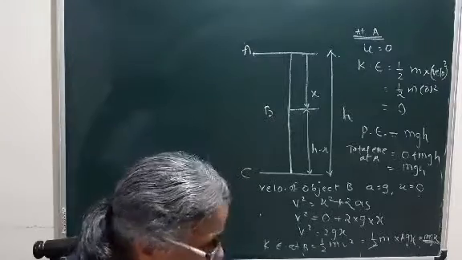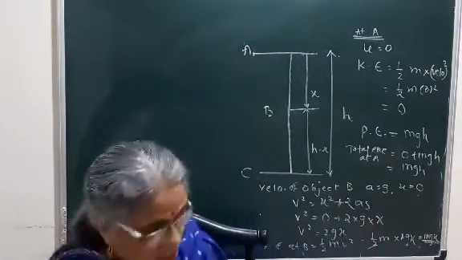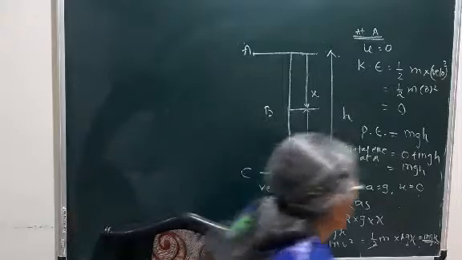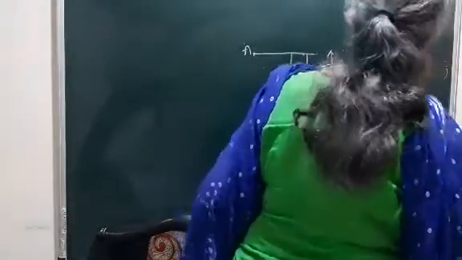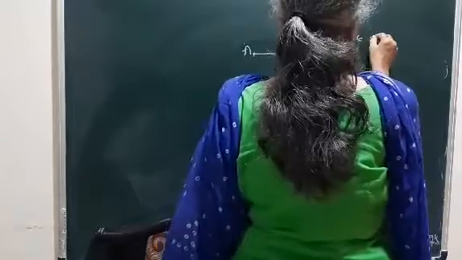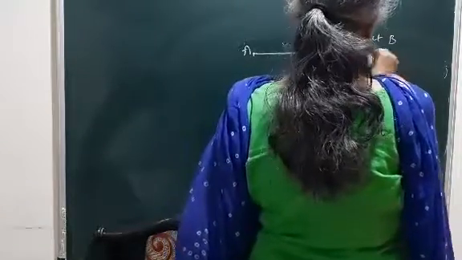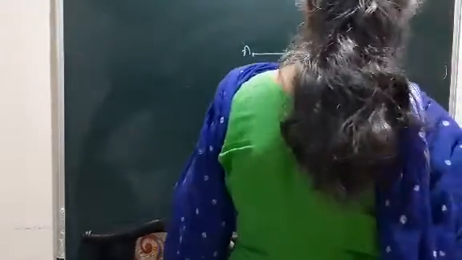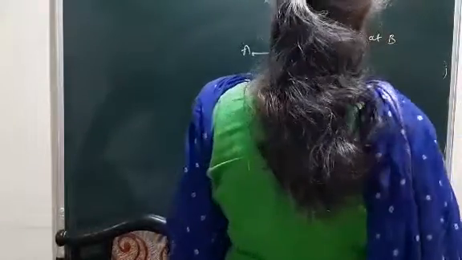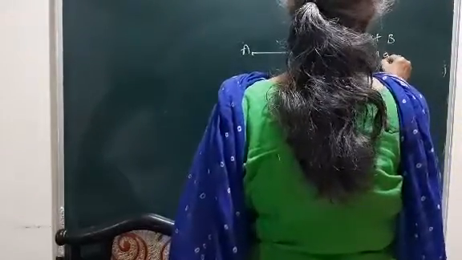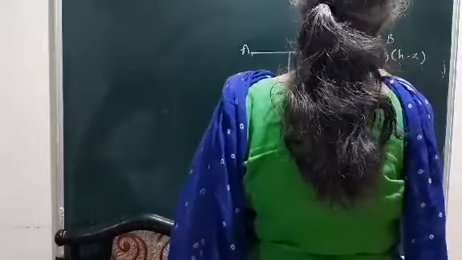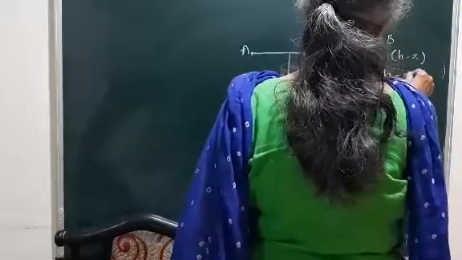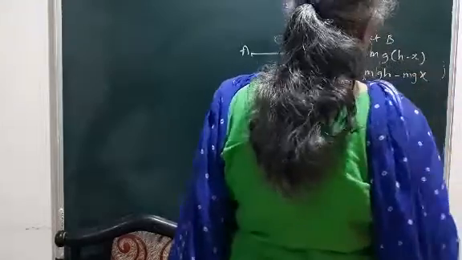Now we are going to calculate the potential energy of the object at B. So here potential energy is mgh, but h will now change. The potential energy at B is equal to, now here the height of the object from the surface is h minus x, so mg into h minus x. Followed? So that will be mgh minus mgx if we open the bracket.